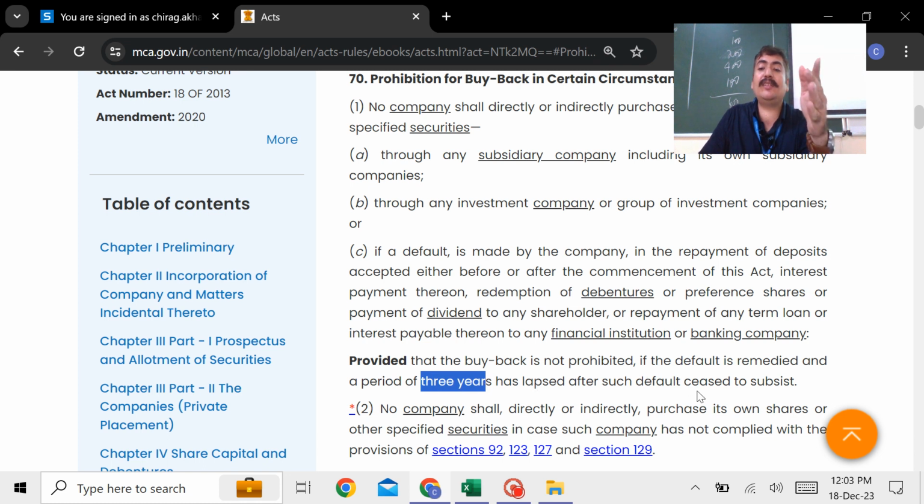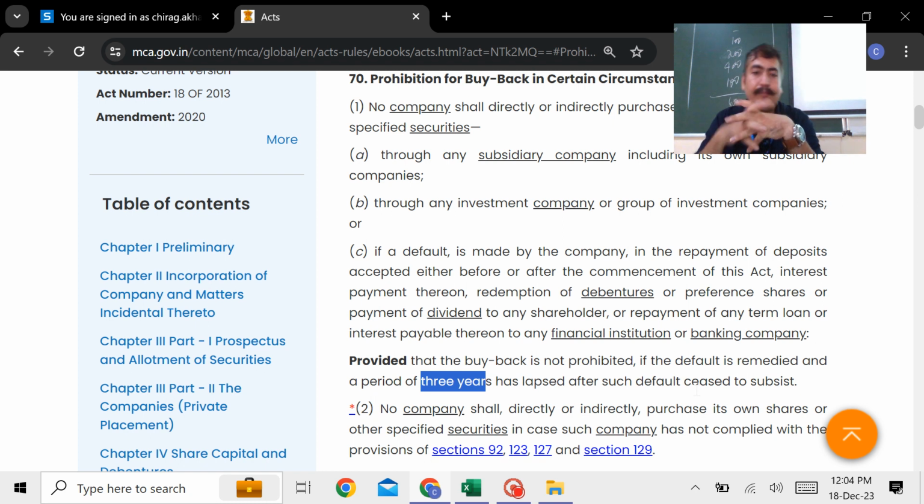That means once you have rectified your default, wait for the 3 years and then you can go. Immediately you cannot. Did you understand why the answer of this question is not valid? You have to wait. So think twice before you make the default. Just because of these tremendous controls, my dear students, people have a lot of trust over the company. And company, even if sometimes wants to do some mischievous things, because of these provisions and penalties, they cannot go. You have doubts, Paras? Okay.